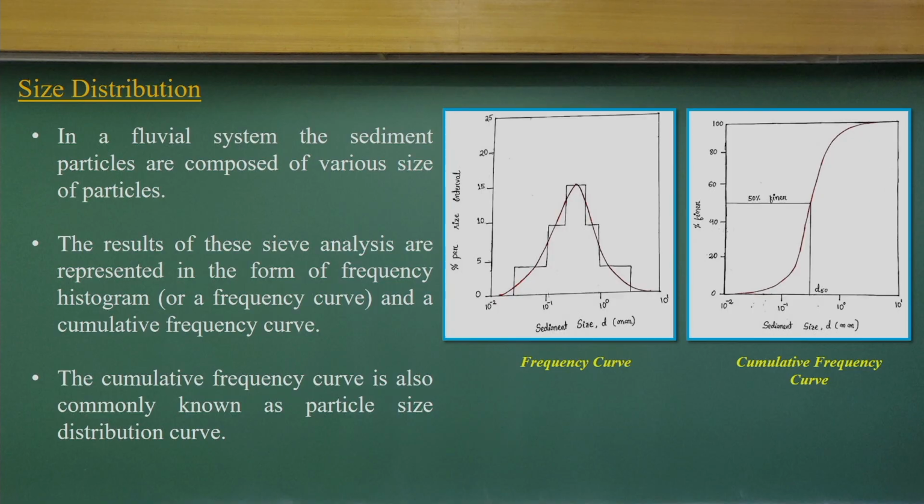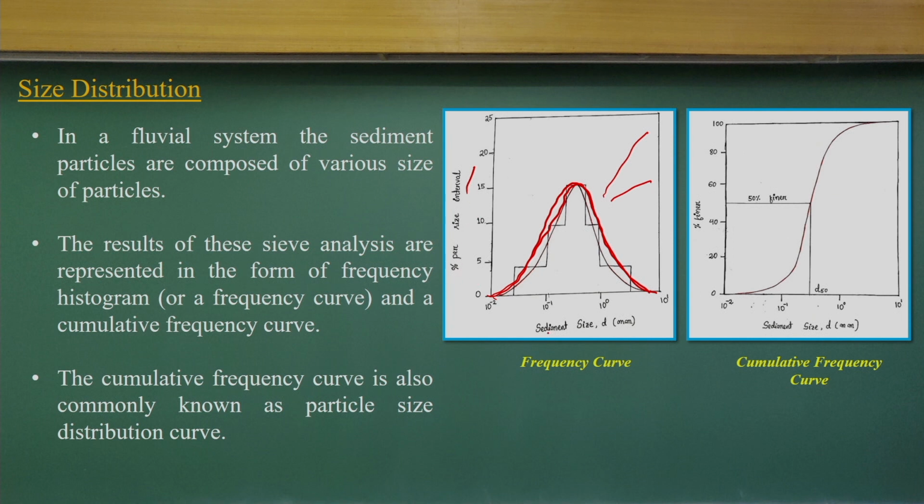If you plot the percentage of size involved against particle size, more or less it follows a normalized frequency distribution curve. That is the nature of sediment particles from any river: mostly it follows this normal distribution curve.